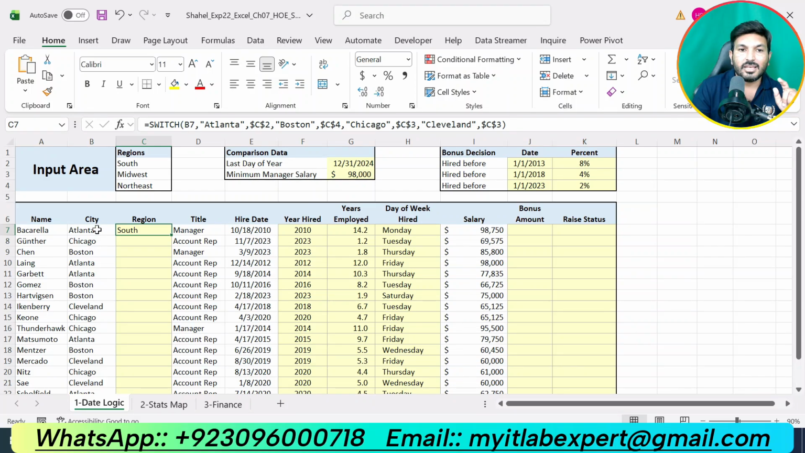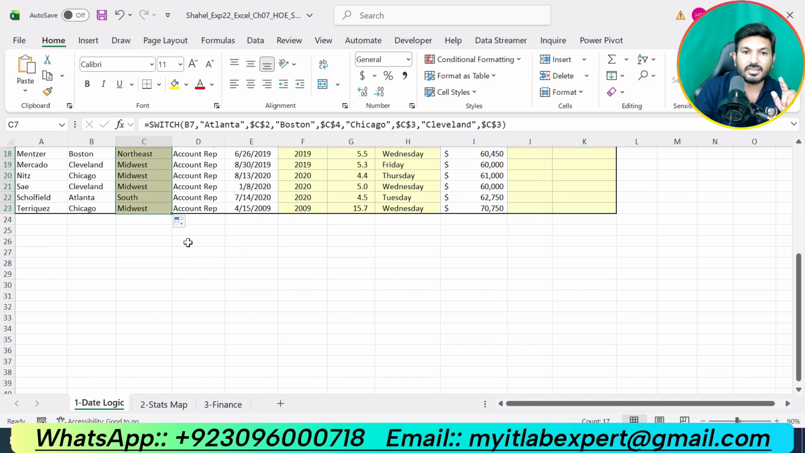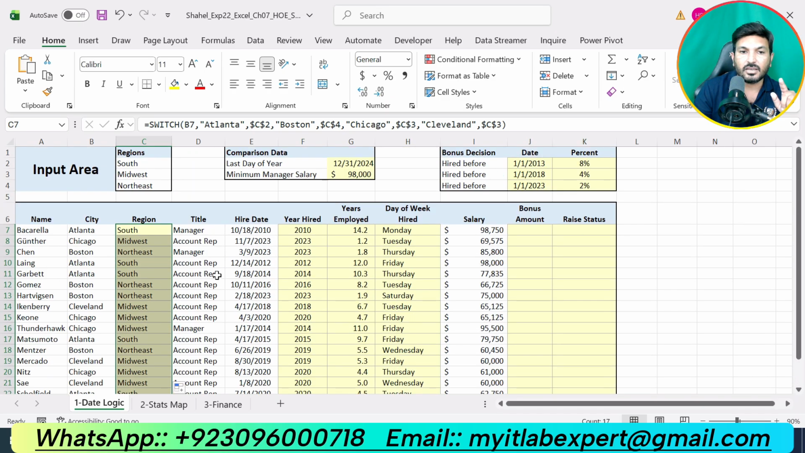Click OK. So now this is Atlanta, and we got the region that is south. For Chicago, we are supposed to get C3, that is the northeast. So use this fill handle, but make sure you fill without formatting. Now let me check.